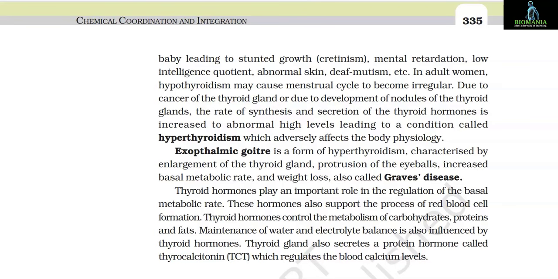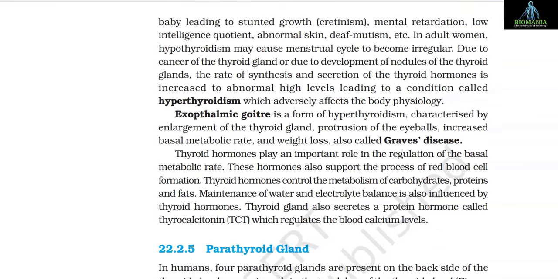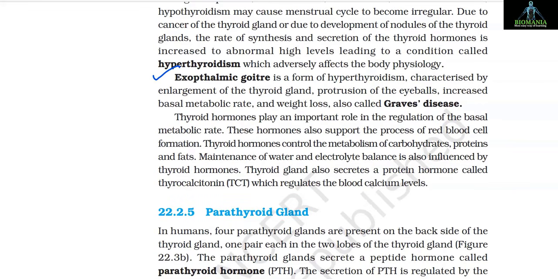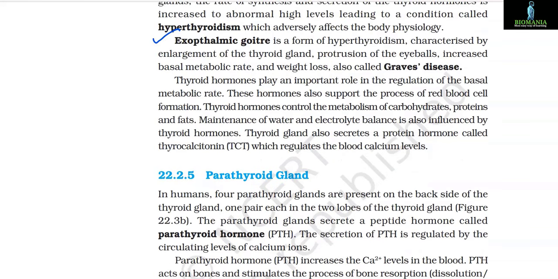Due to cancer of the thyroid gland or due to development of nodules of the thyroid gland, the rate of synthesis and secretion of thyroid hormones is increased to abnormally high levels, leading to a condition called hyperthyroidism, which adversely affects the body physiology. Exophthalmic goiter is a form of hyperthyroidism that is characterized by enlargement of the thyroid gland, protrusion of the eyeballs, increased basal metabolic rate, and weight loss, also called Graves' disease.